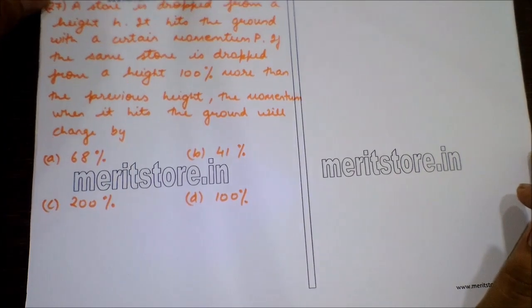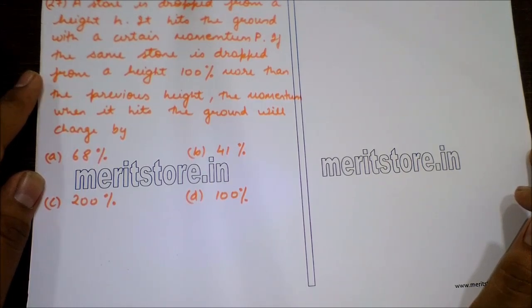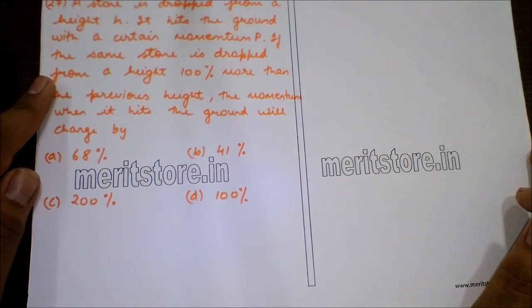Question number 27. A stone is dropped from a height h. It hits the ground with a certain momentum p. If the same stone is dropped from a height 100 cm more than the previous height, the momentum when it hits the ground will change by.